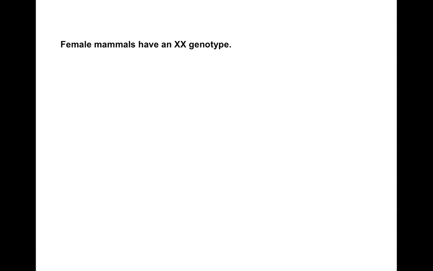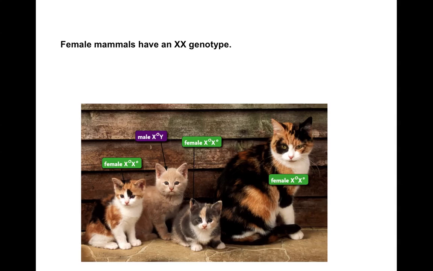So female mammals, on the other hand, they have two X chromosomes, right? Because they have the XX genotype. Okay? And so I think a good way to look at this is to look at an example in cats. And perhaps you've heard of calico cats.